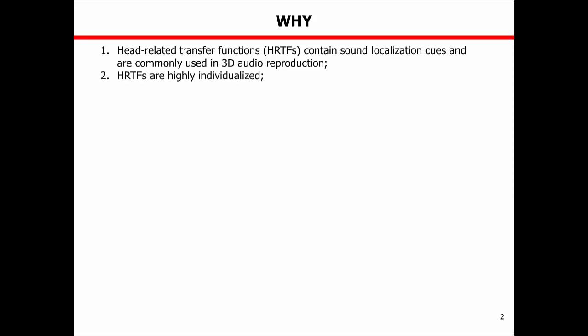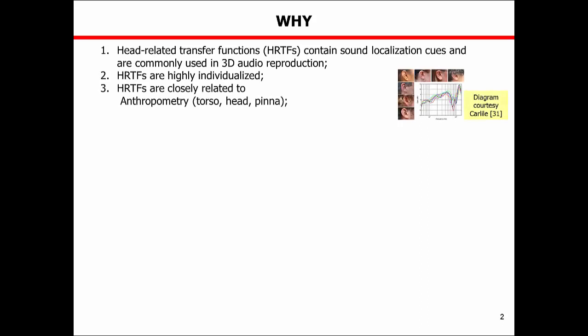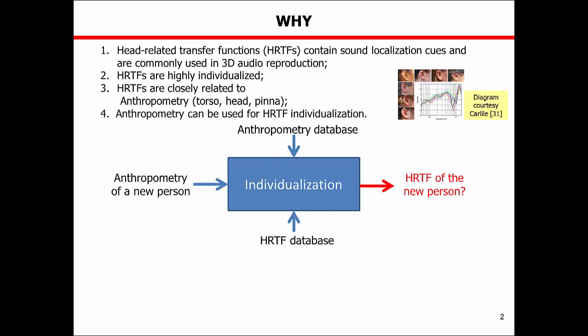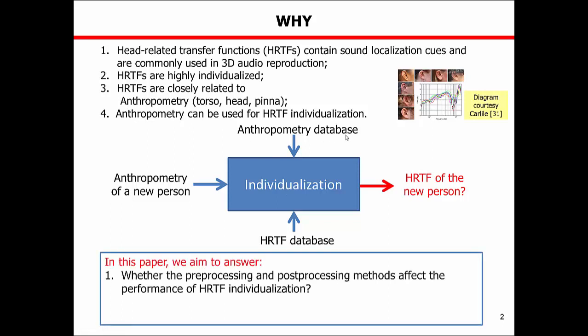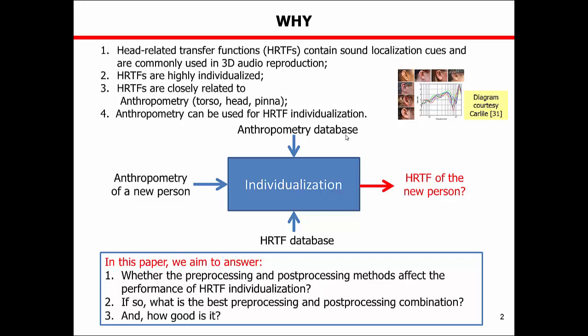HRTFs are highly individualized and are closely related to our anthropometry. Therefore, anthropometry can often be used for HRTF individualization based on the database of the HRTF and the anthropometric features. In this paper, we aim to answer 3 questions. First, whether the pre-processing and post-processing methods on the HRTF and anthropometric database affect the performance of the HRTF individualization. Second, if so, what is the best pre-processing and post-processing combination? And third, how good is it?